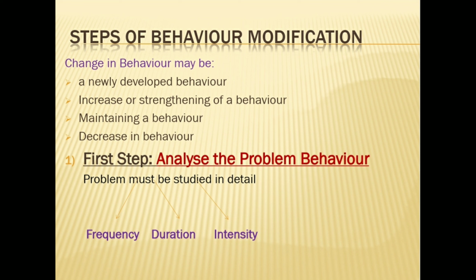So duration, definitely. Intensity, how severe is the behavior. Example, the child uses extreme abusive language or mild abusive language. So what was the intensity of the language? While analyzing the data, we focus on three things: frequency, intensity, and duration. All these three things are very important.